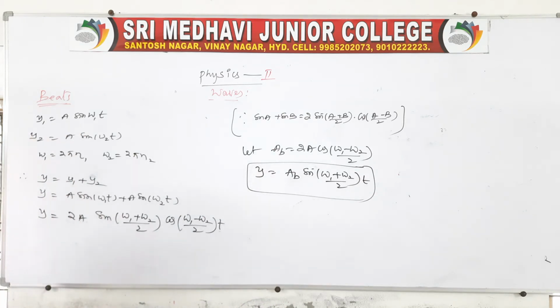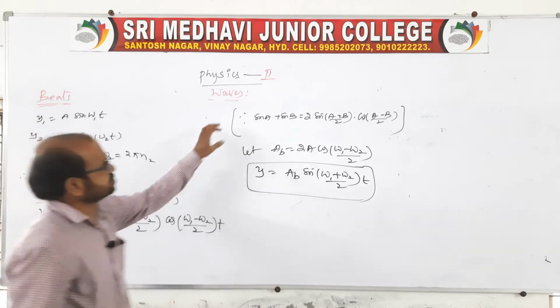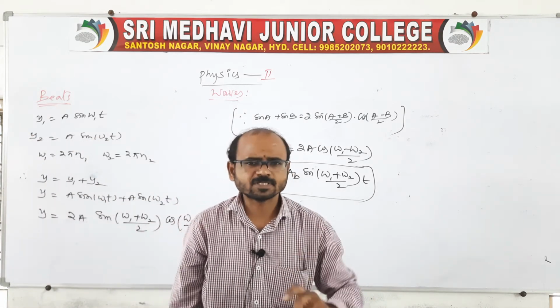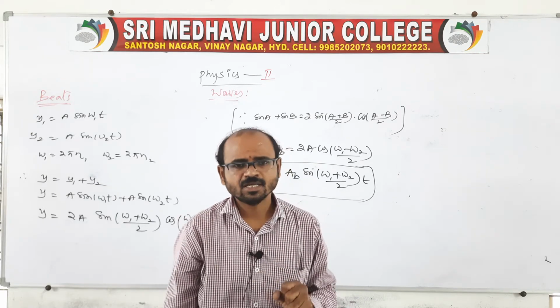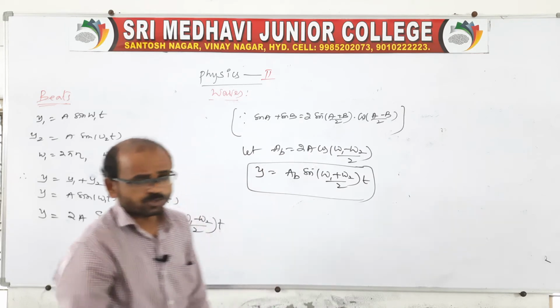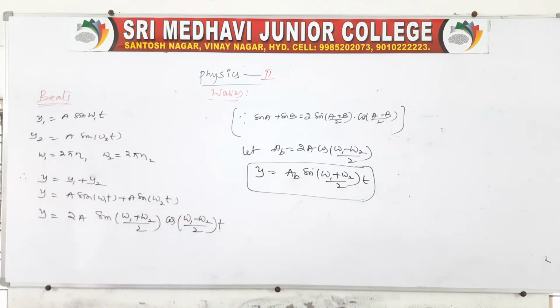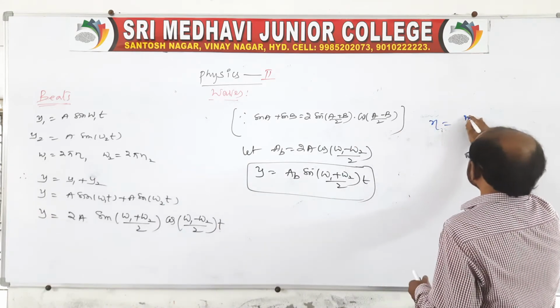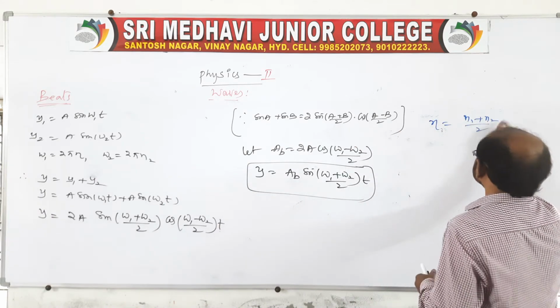In this case, we have to find when we will get the maximum and when we will get the minimum, and write the conditions. Suppose you remember, if two waves are traveling in the same direction in a harmonic progressive wave, the frequencies will be n is equal to (n1 plus n2) by 2.